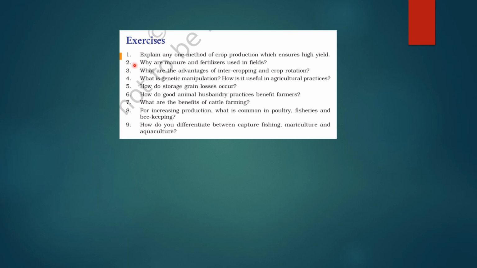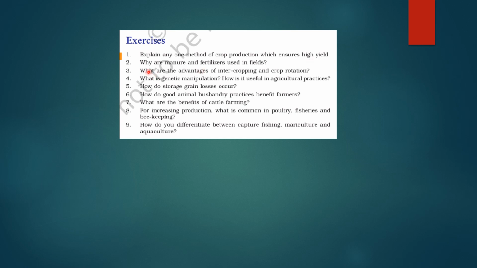So here we come on to the exercises. One by one we'll see the answers for all the questions. First one is, explain any one method of crop production which ensures high yield. Okay. So one effective method of crop production that will ensure high yield is hybridization. ठीक है? Hybridization में हम क्या करते हैं? It involves cross breeding two different varieties of a crop to produce a hybrid, okay, with superior properties or traits, okay, like higher yield, disease resistance, better adaptability to environmental conditions, okay. तो हम hybridization use कर सकते हैं, right?